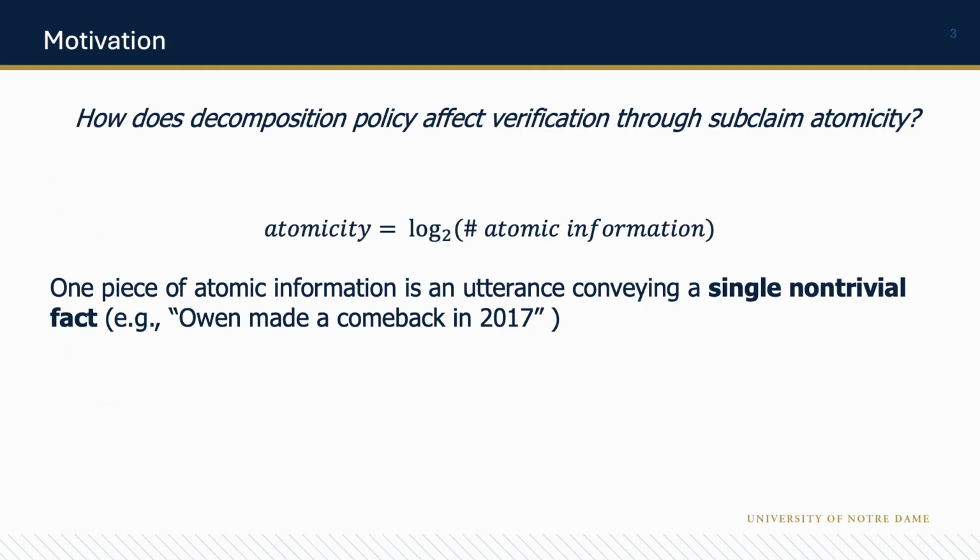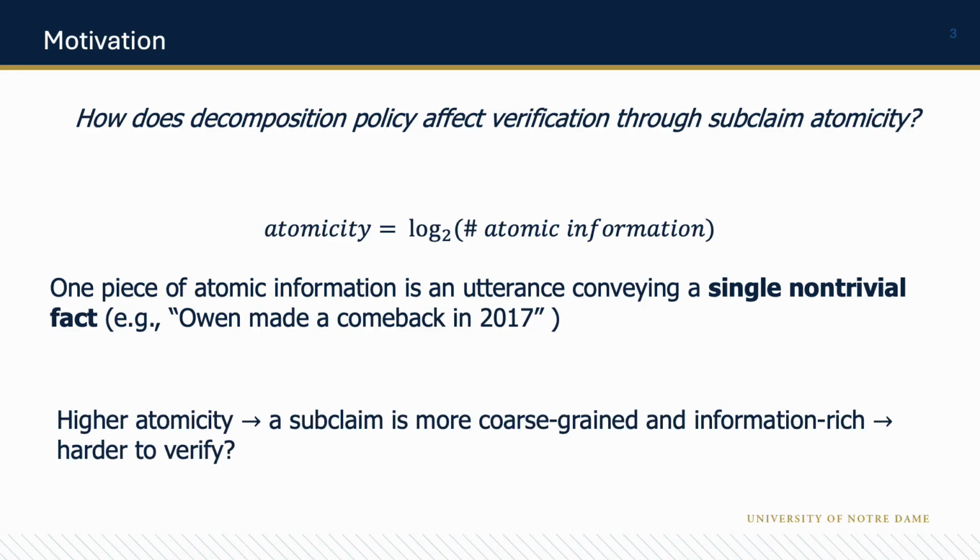With the decomposition-then-verification paradigm, one natural question arises: how does the decomposition policy affect verification through subclaims? Especially, in our work, we study the impact of subclaim atomicity. Mathematically, we define atomicity as the logarithm of the number of atomic information in the given claim. One piece of atomic information is an utterance or sentence conveying a single non-trivial fact. So intuitively, with higher atomicity, we should expect a claim or subclaim to be more coarse-grained and information-rich.